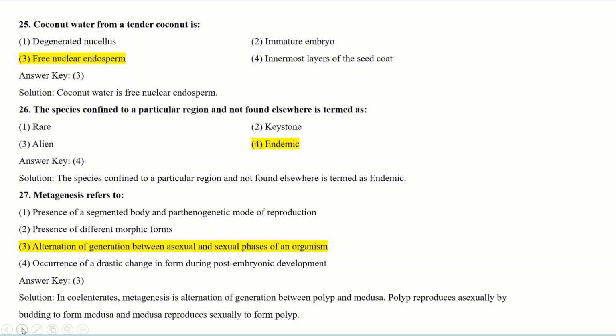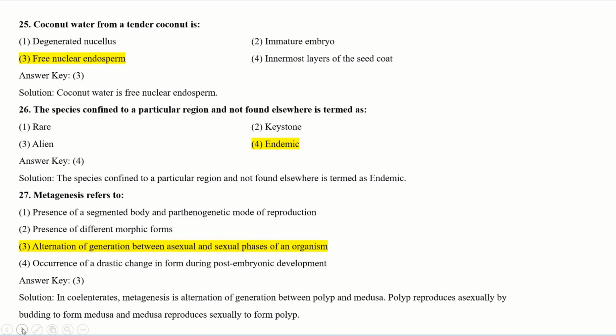Metagenesis refers to, you should know the characteristic feature and definition of metagenesis, so you can clearly answer this question. In metagenesis, there is an alternation of generation between asexual and sexual phases of an organism.